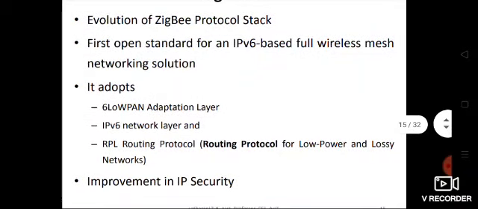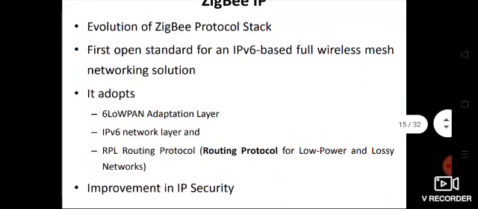It adopts the 6LoWPAN adaptation layer, IPv6 network layer, and RPL routing protocol. We'll be studying the ZigBee and ZigBee IP protocol stack in detail, and there we will come across all these details. So what is this RPL routing protocol?